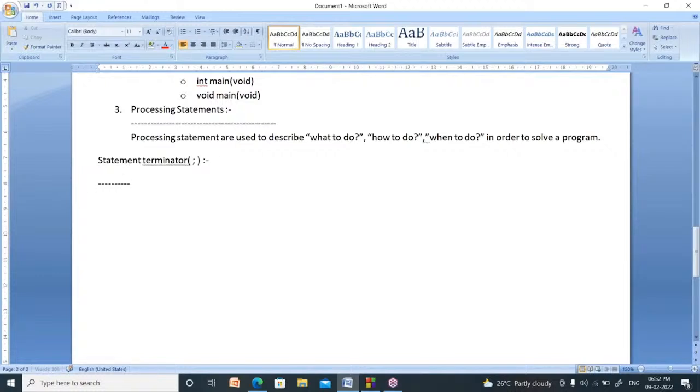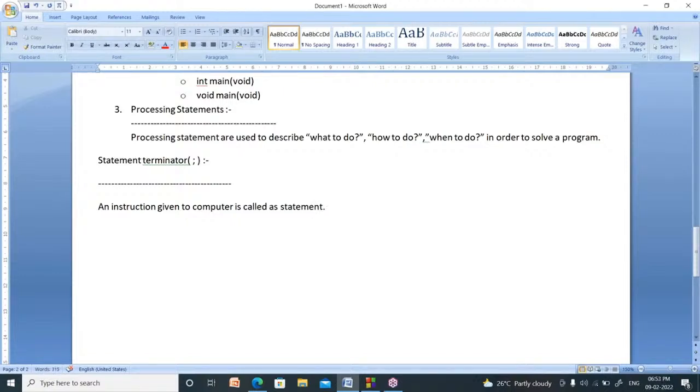Right. Now, what is the meaning of a statement? A statement is nothing but an instruction given to the computer. I am asking you, stand up. Please switch off your fan. Please mute your mic or please unmute your mic. These are nothing but instructions given to you. Now, an instruction given to the computer is called a statement. What is an instruction given to the computer called? Statement.